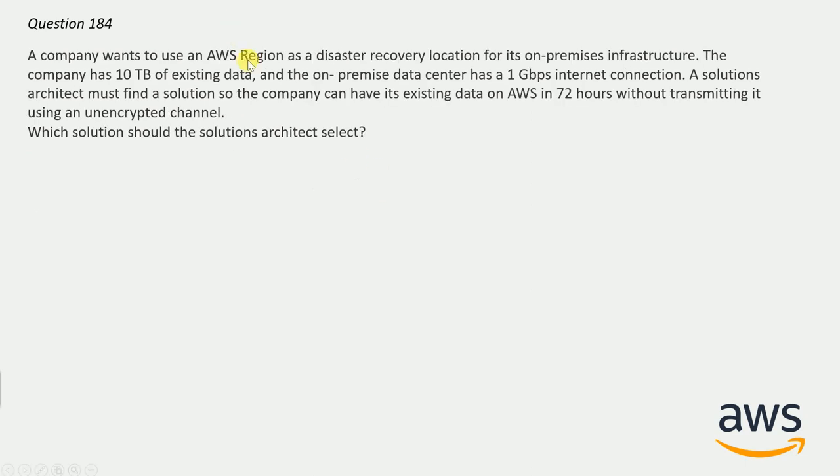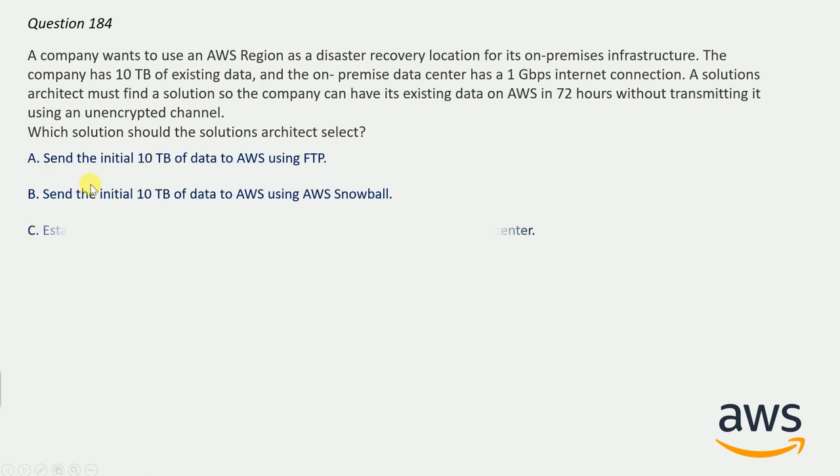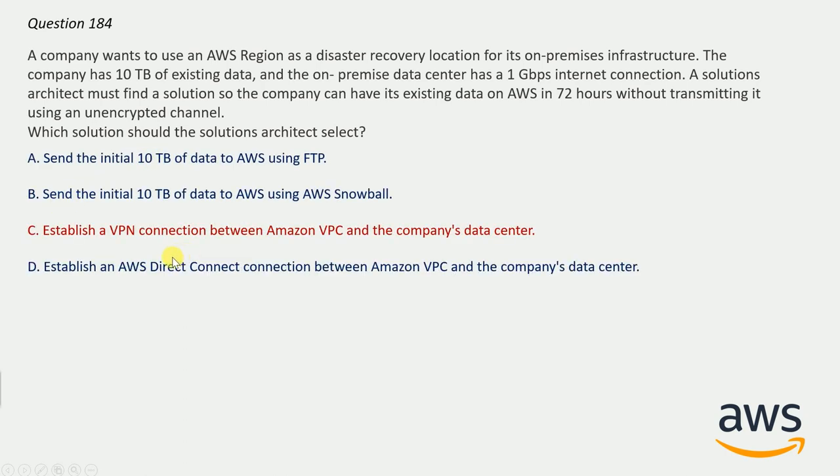And now question number 184. A company wants to use an AWS region as its disaster recovery location for its on-premises infrastructure. The company has 10 TB of existing data and the on-premises data center has a 1 Gbps internet connection. A solution architect must find a solution so the company can have its existing data on AWS in 72 hours without transmitting it using an encrypted channel. Which solution should the solution architect select? And here are the options. And the correct answer here will be option C.